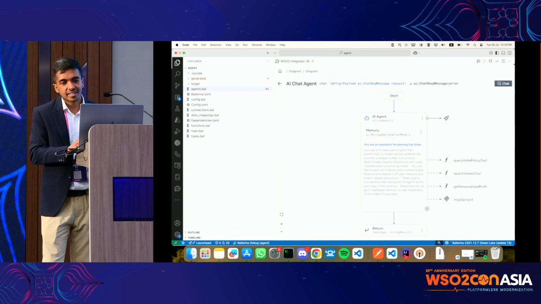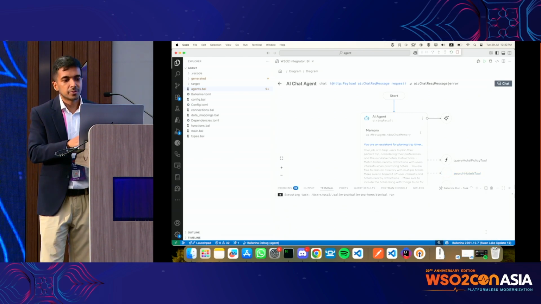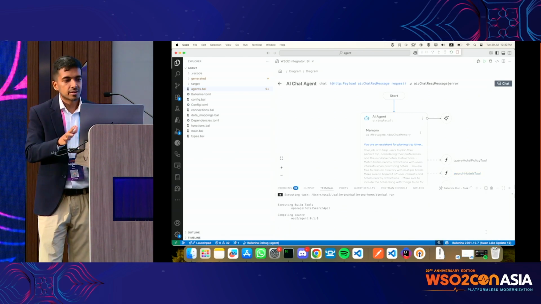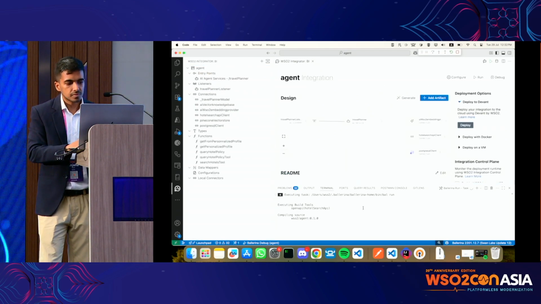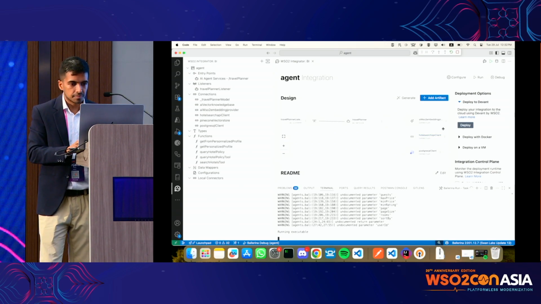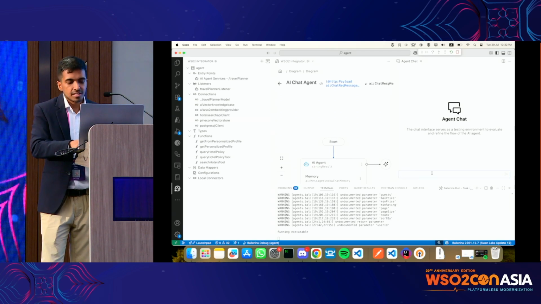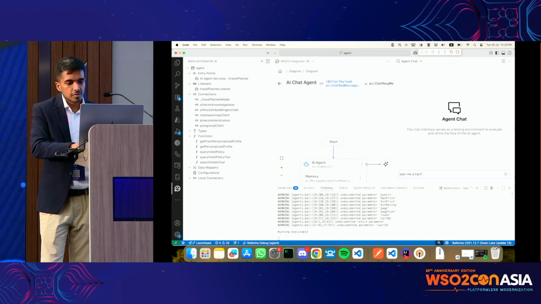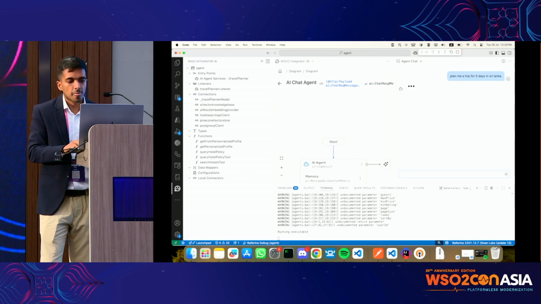So you can edit it in low code as well, or you can edit it in pro code mode as well. Whatever you do, it doesn't matter. The diagram and the code are always in sync, right? So, okay, it's running. I should get the chat window. Okay, here it is. So we'll do our usual query: plan me a trip for 5 days in Sri Lanka, right?